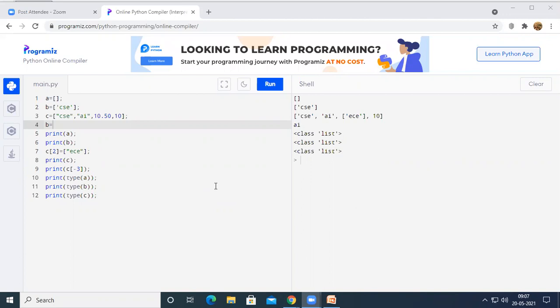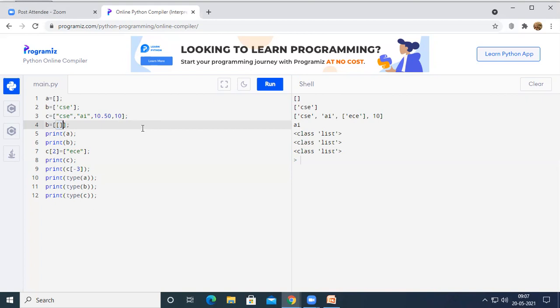That is, we are going to create a multi-dimension list. So how can we create a multi-dimension list? If we write a pair of braces, it is a list. And if we write another pair of braces inside another pair of braces, that is, we are nesting one list into another, then it is said to be a multi-dimension list.